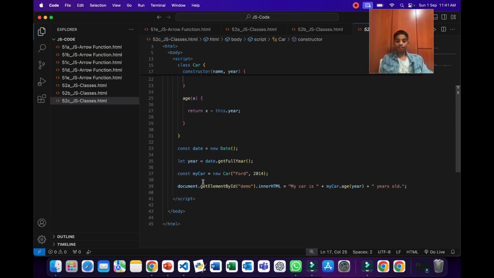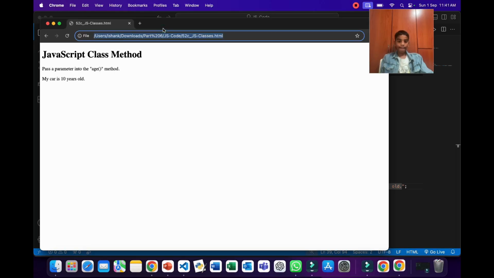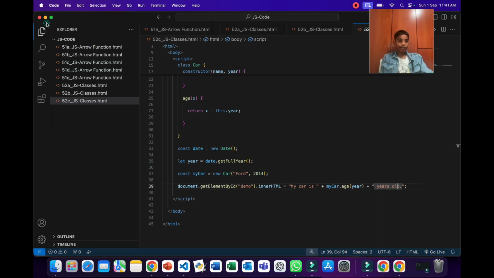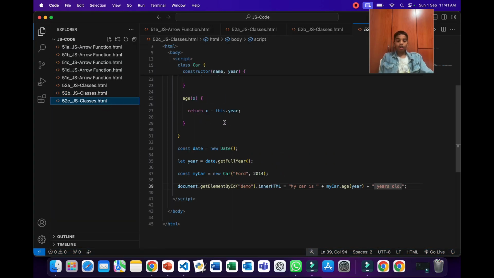And over here we're using the document.getElementById method. We're getting the ID of demo and updating the HTML content inside too. My car is plus mycar.age, and then over here we have written year plus years old. So now when you run this in Chrome, as you can see, it will say 10 years old, and this is completely the same as this over here. So now let's go back to the PPT to learn more.